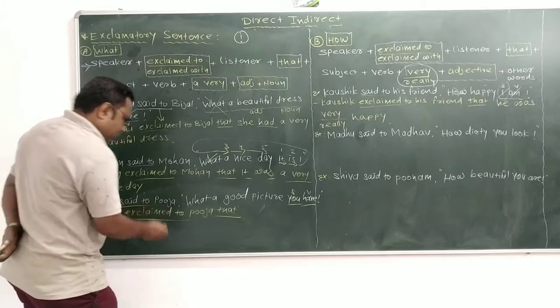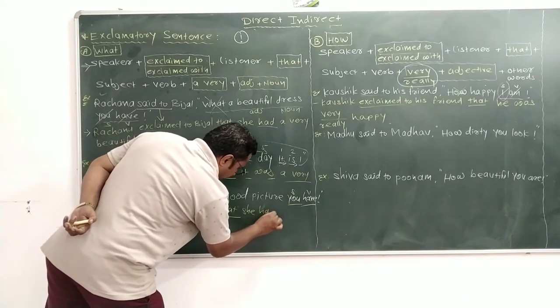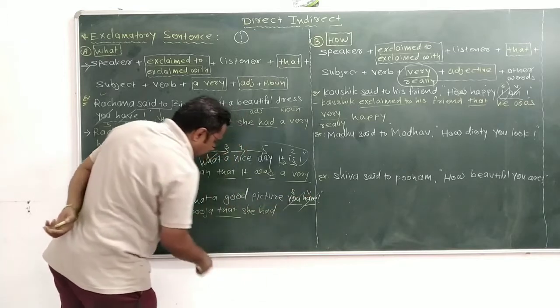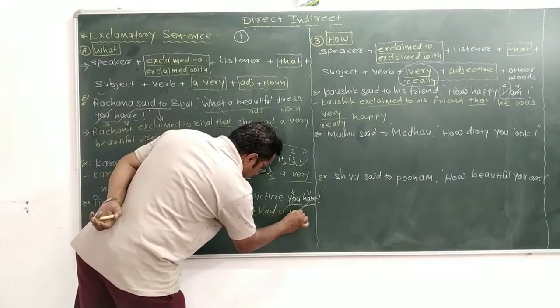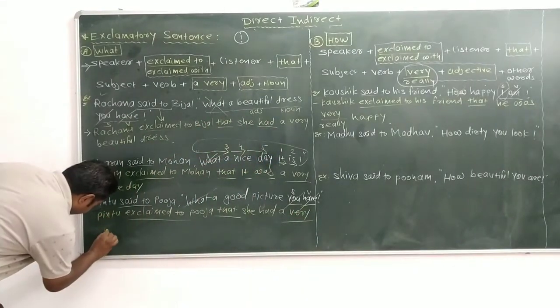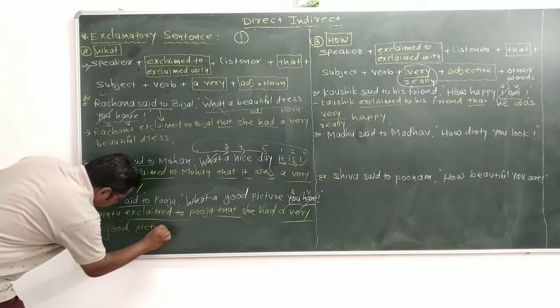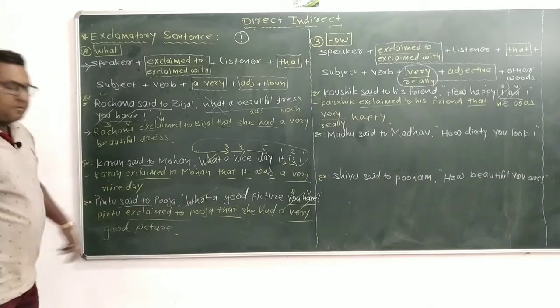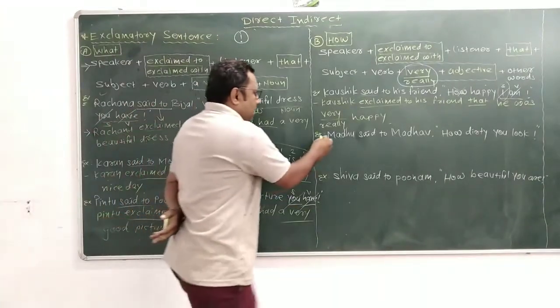You means Pooja. Pooja means she. Have has had. She had, remove what? A very good picture. Clear?